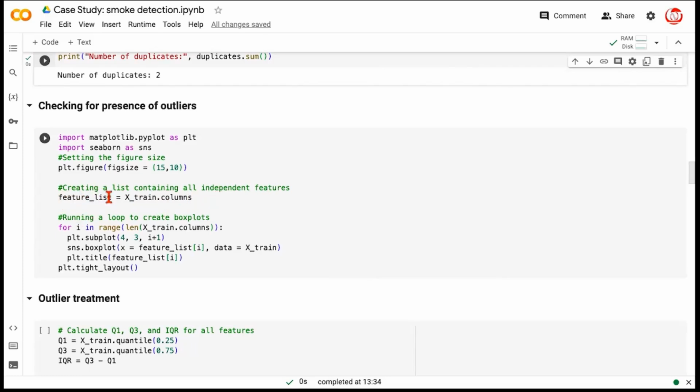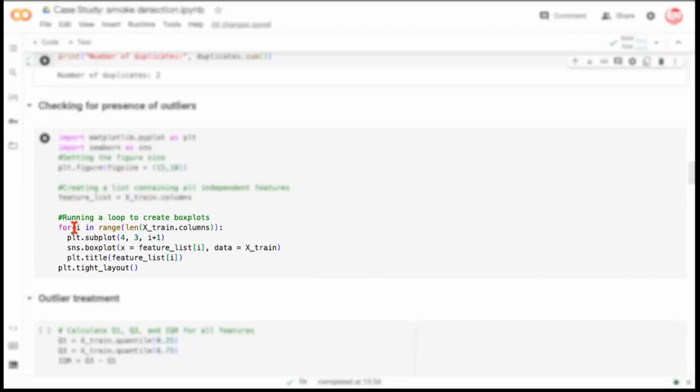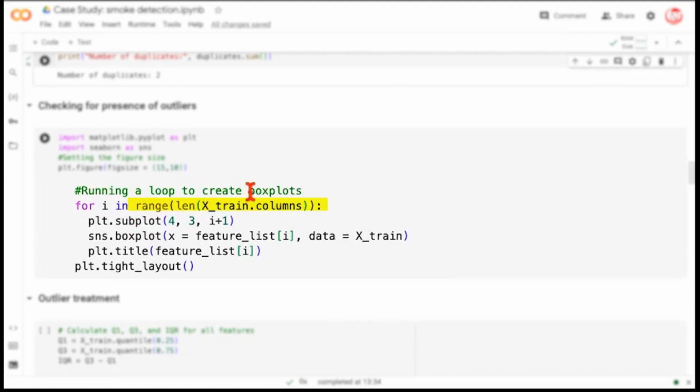And then we will go over this feature list one at a time to continue to create the box plots. We are saying we will run a for loop for i in the range over the length of all the features. Xtrain.columns is a list. So length of that list would be nothing but the count of the number of features. And we will go over each single feature, creating a plot for it.